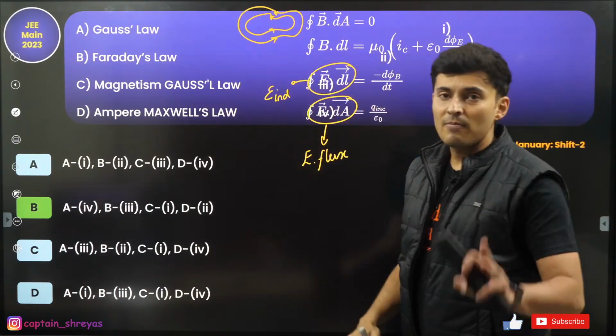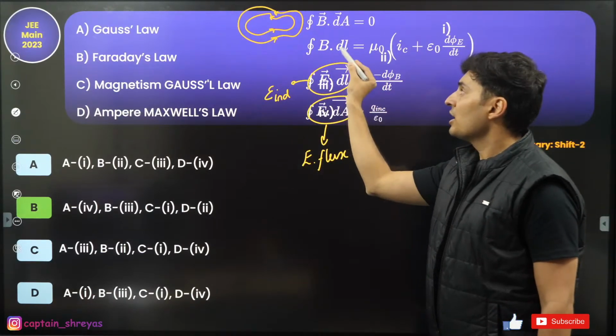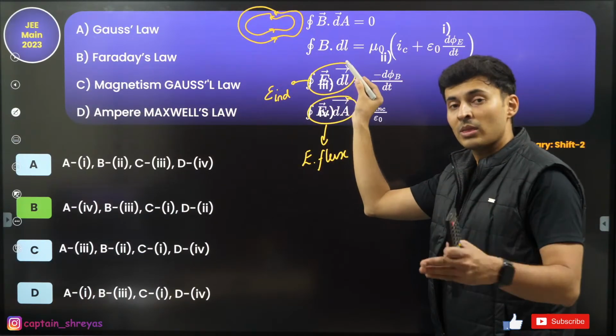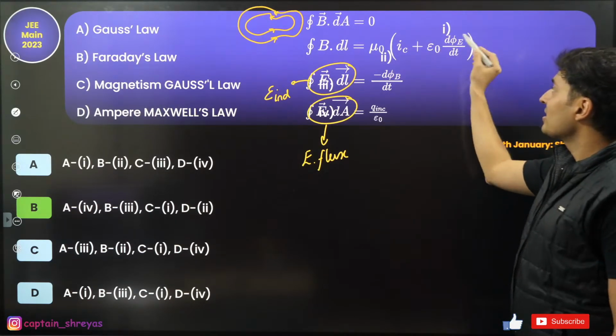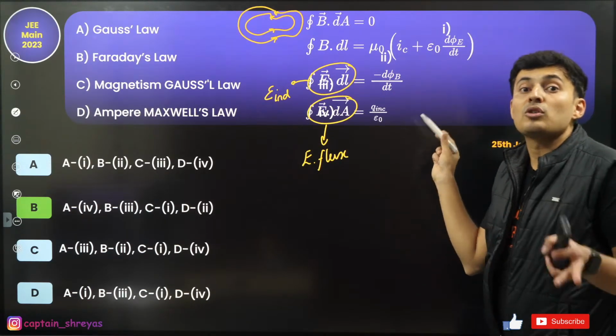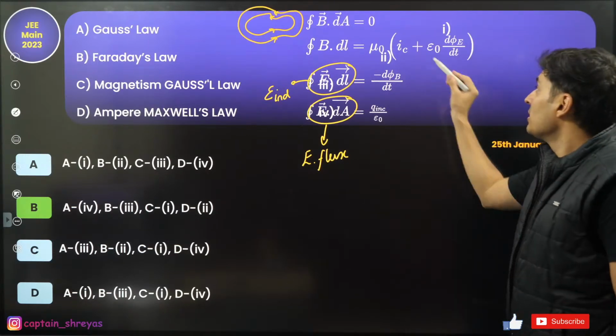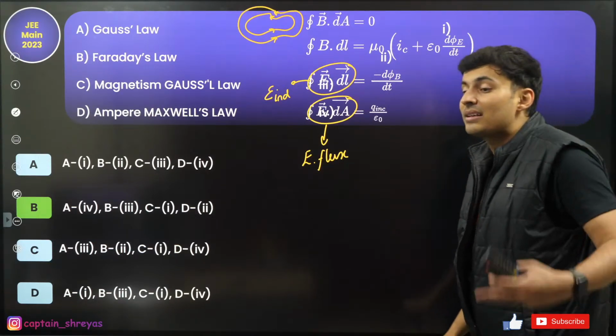Ampere's law is basically integration of magnetic field with line integral, which is mu naught into I enclosed. But there is a factor which you take into account, which is also called the displacement current. This is conduction current, this is displacement current.